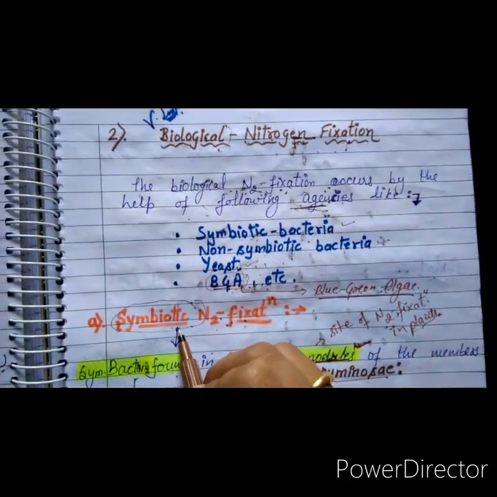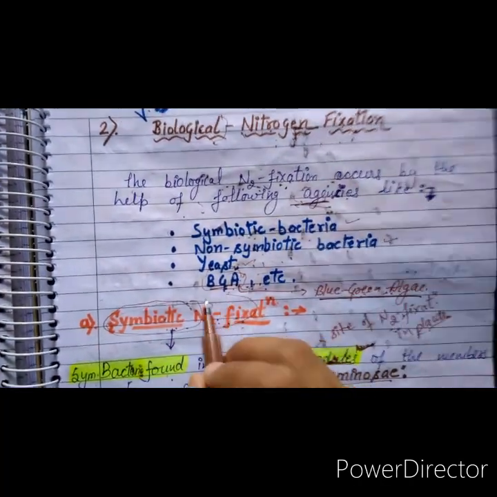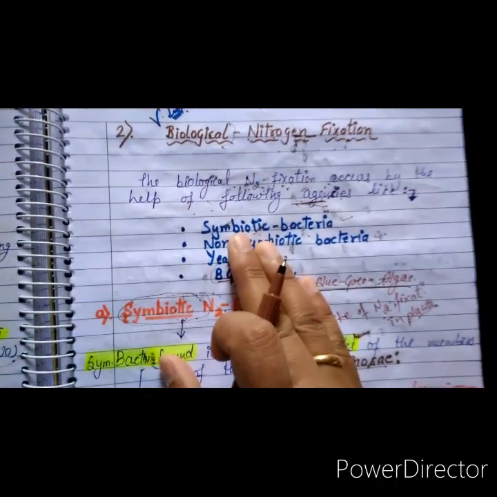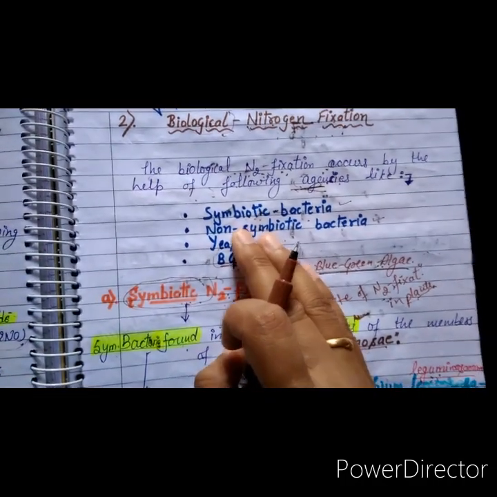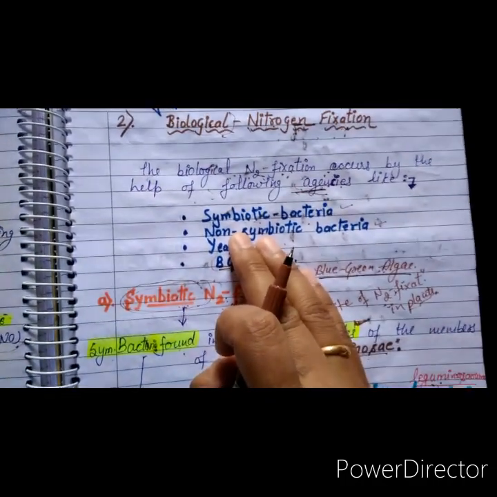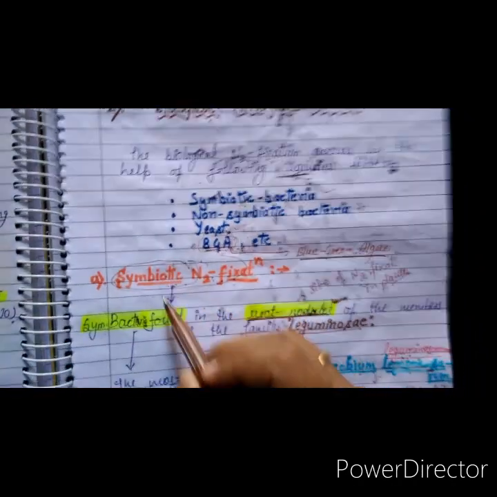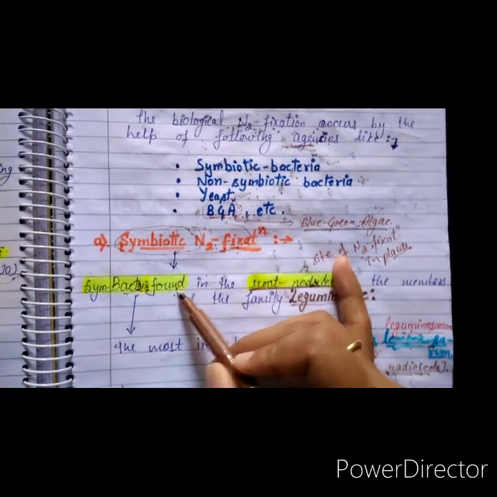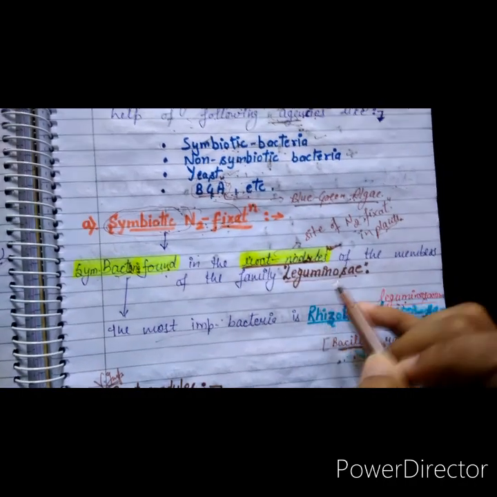First of all, symbiotic nitrogen fixation. Symbiotic nitrogen fixation occurs with the help of a specific bacterium, that is Rhizobium leguminosarum. This Rhizobium leguminosarum is also known as Bacillus radicicola, which belongs to the family Leguminosae. The symbiotic bacteria are found in the root nodules of members of the family Leguminosae.